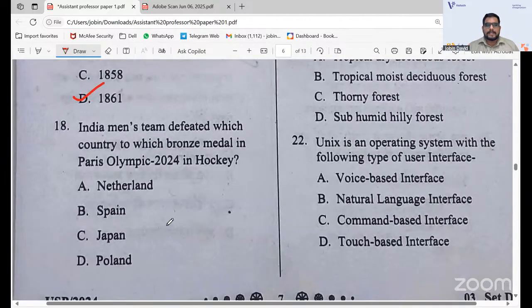That's a GK part. India's men's hockey team defeated which country to win the bronze medal at the Paris Olympics 2024? Obviously you will know the answer. Those who are very fond of sports can tell the answer. The answer is Spain. Yes.